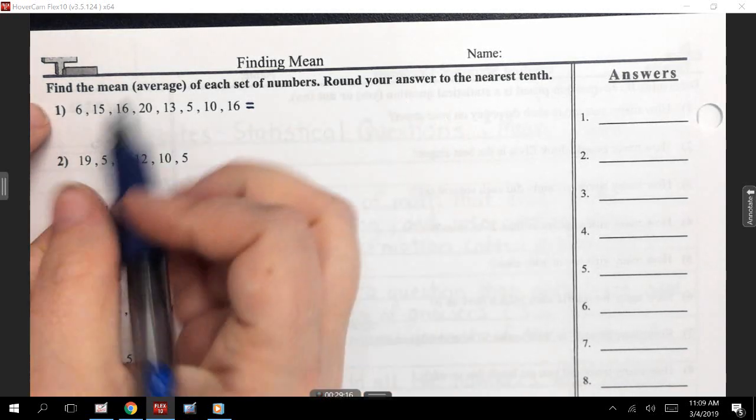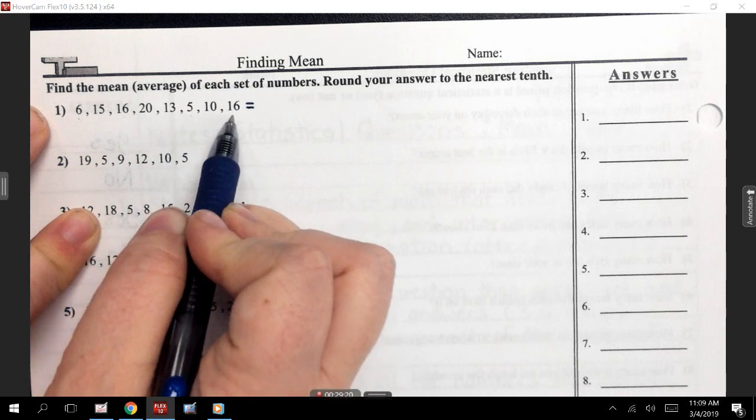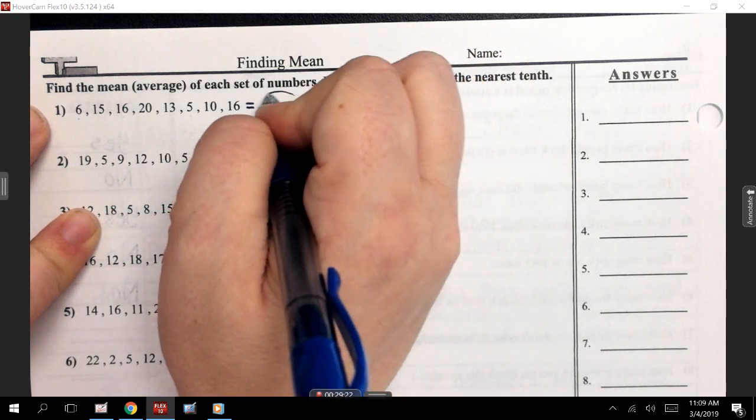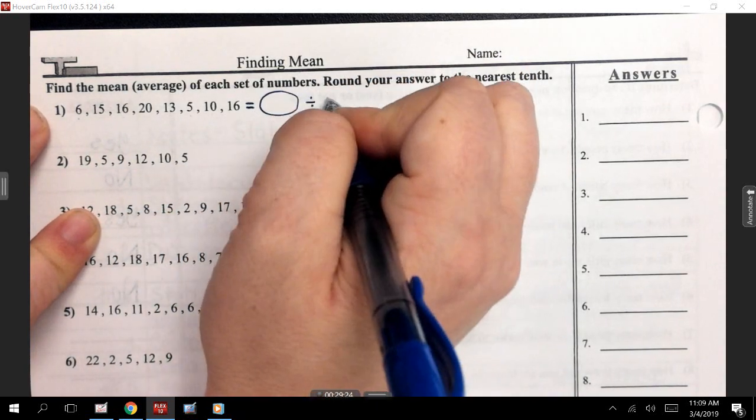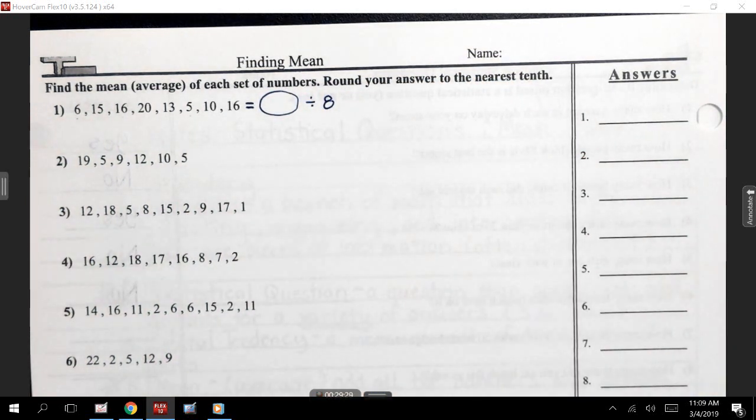Okay, after you add them up, what are you going to divide by? 1, 2, 3, 4, 5, 6, 7, 8. So guys, get this answer, add them up, and then you're going to divide by 8. And get your answer, write it on the blank. You think Kelsey was right? Okay. 101, Kelsey was right. So 101 divided by 8, try that out.